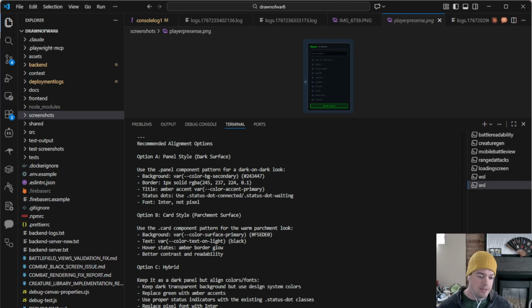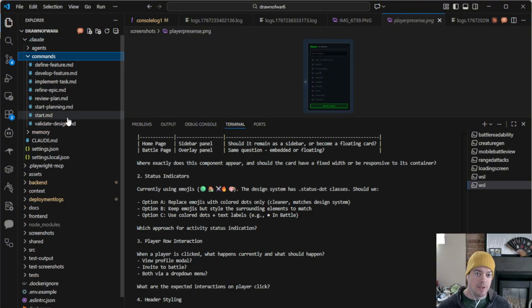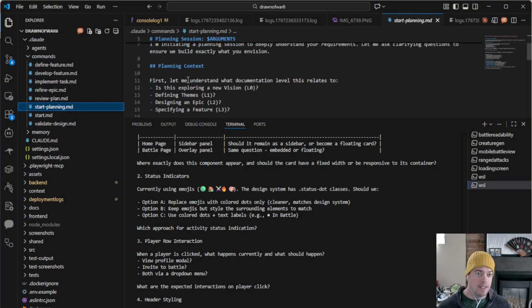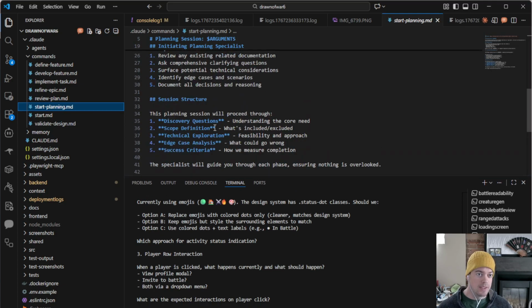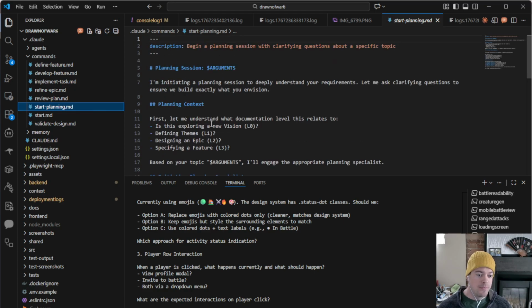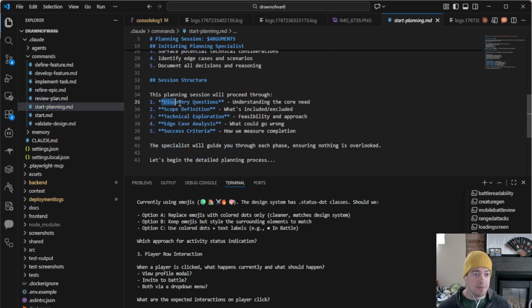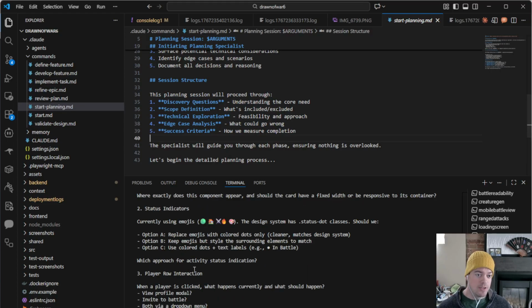So you can see here it's running a command for itself. We have these commands under .claude, and one of them is start planning, and this is just telling it what to do whenever it's beginning to do some kind of development. So it's going to think through the request and think about things like asking discovery questions. It's going to refine scope, do some technical exploration, edge cases, talk about success criteria. All of these things that you want to do whenever you're working on any feature.